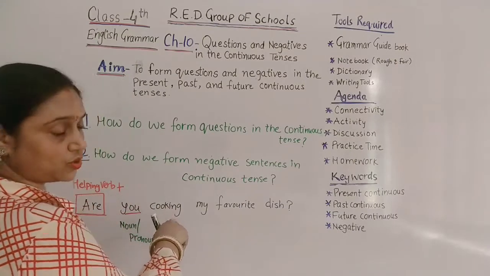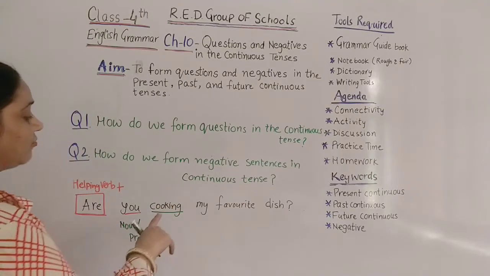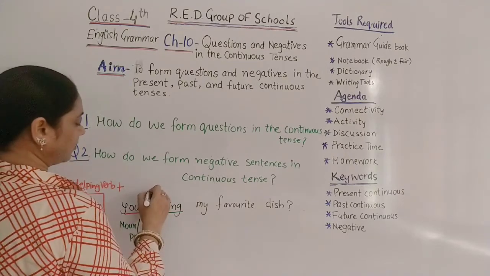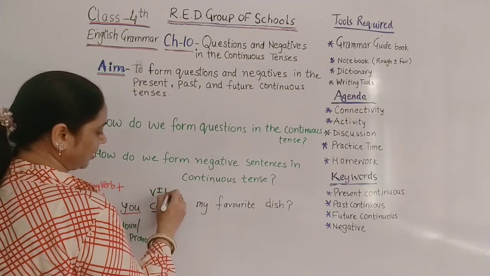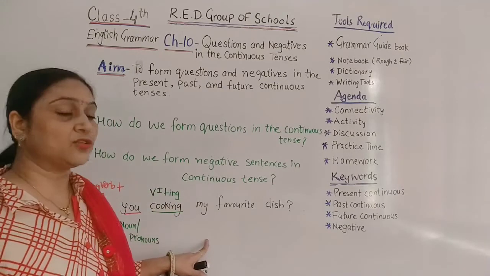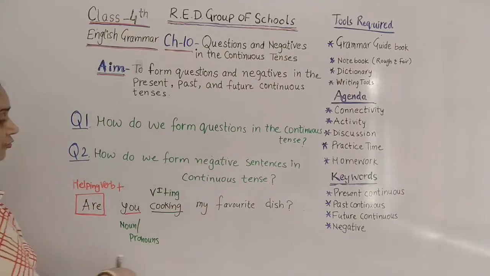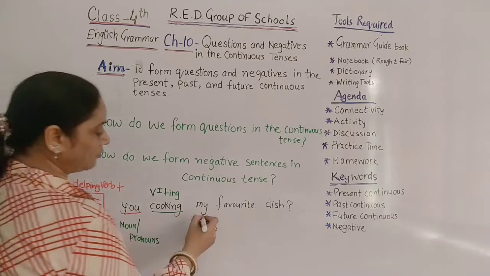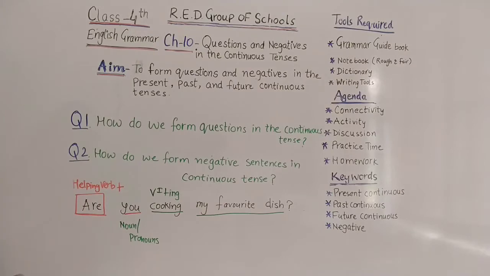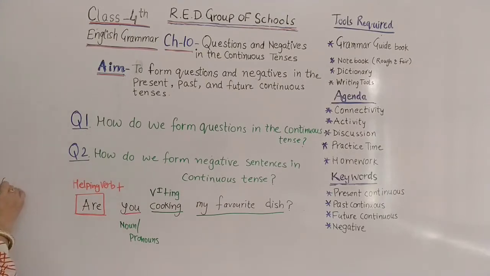Then what do we have to use here? Yes children, this part of the sentence is the main verb where we have added ing with the main verb. So we will say verb first form plus ing. So this is the main pattern of the question. To form the question, we need to follow this pattern, and after this part of the sentence is the object part of the sentence. So what is the pattern here for the question? So this is the question.